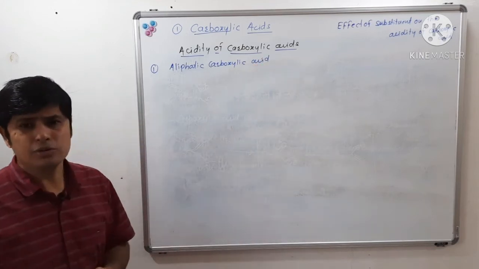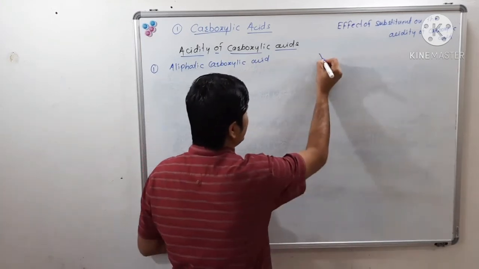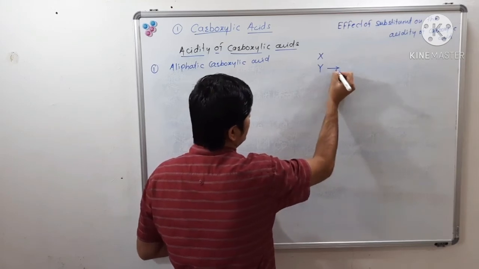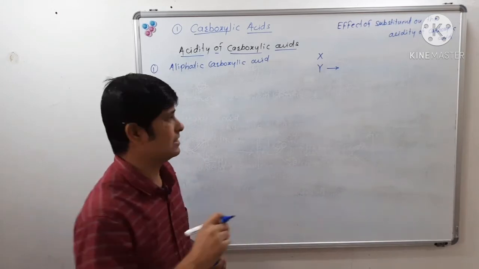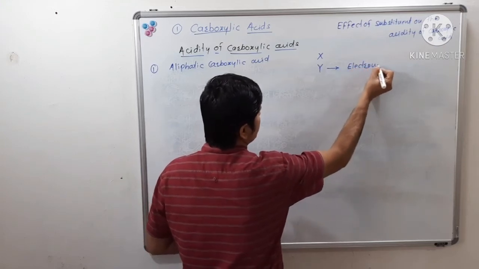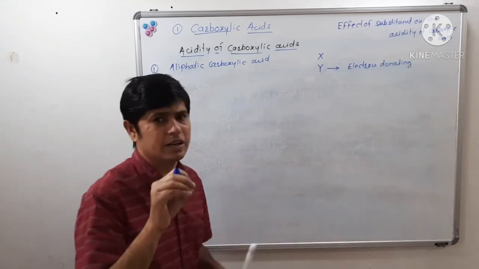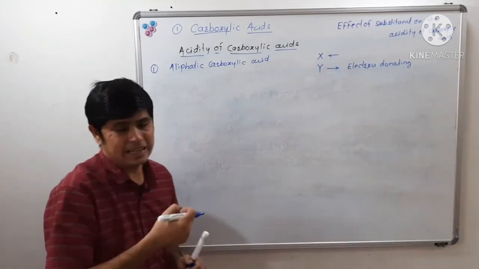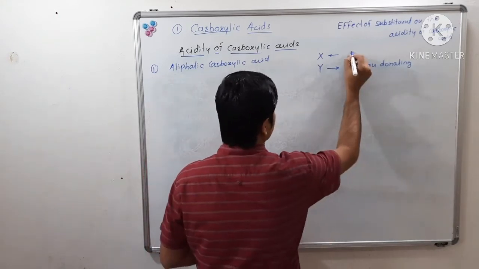We will have two types of substituent. One is X, and the second one is Y. Y is electron donating, electron pushing, or electron releasing, while X is electron attracting, electron withdrawing.